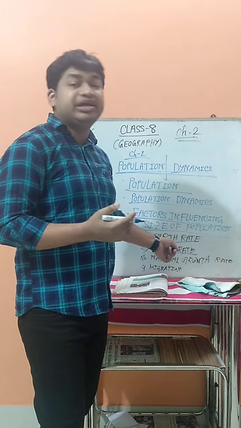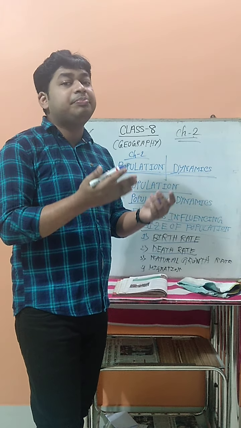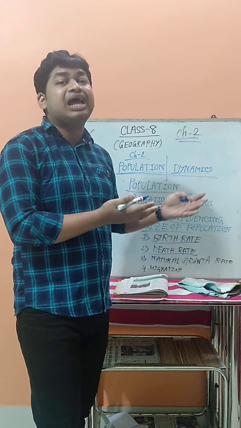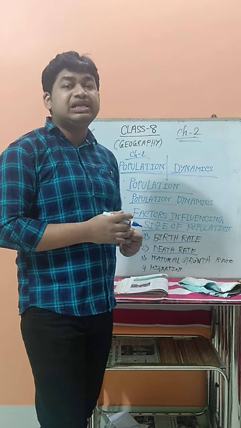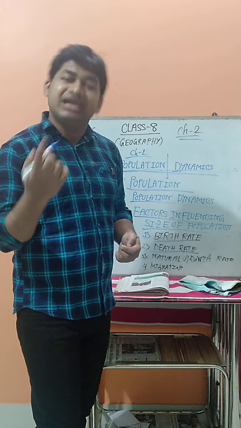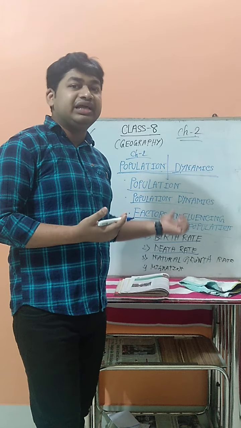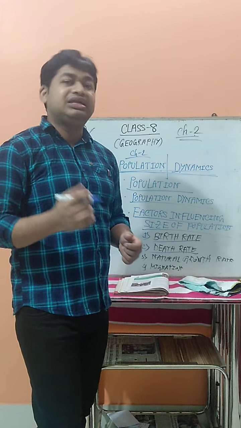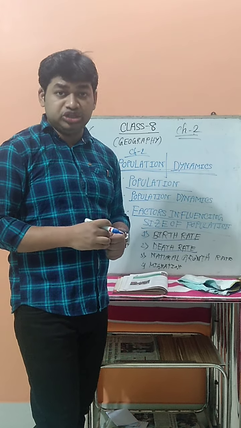Now this death rate also influences population. If a large number of people die in that time, the population of the area will decrease. If the death rate is very low, that means the population is increasing. So in this way, the death rate also influences the size of an area's population.